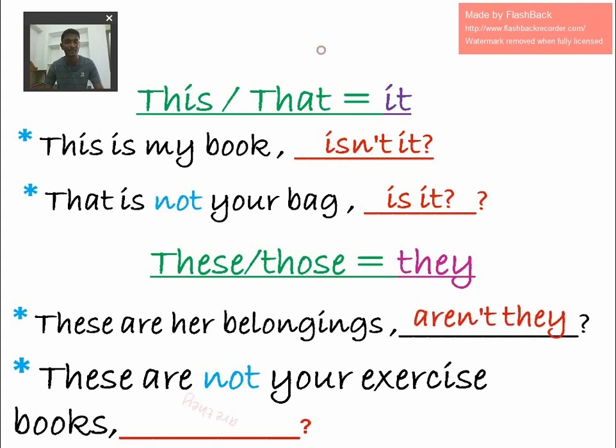Aren't they? And in the same way, these are not your exercise books. Are is a helping verb and the statement is negative, so that it's are they. So are they is the answer.